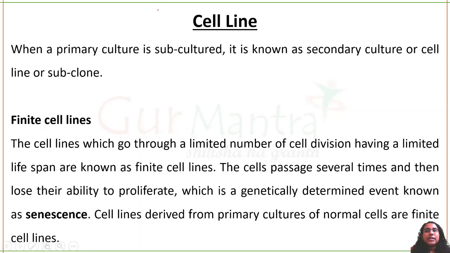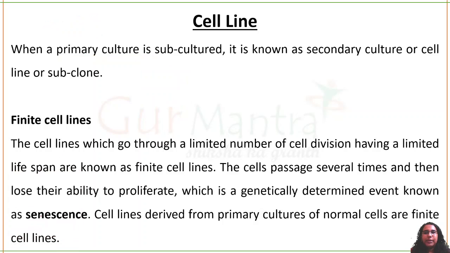Okay, what is a cell line? When a primary culture, what is the meaning of primary culture? It is something which you obtain from an animal directly, like an explant, okay? Directly from an animal, you take the cells and culture it, that's primary culture. You keep on passaging it, again and again and again. Keep on subculturing it or passaging, okay, then it becomes like a cell line. It becomes a secondary culture or a cell line or a subclone, okay.